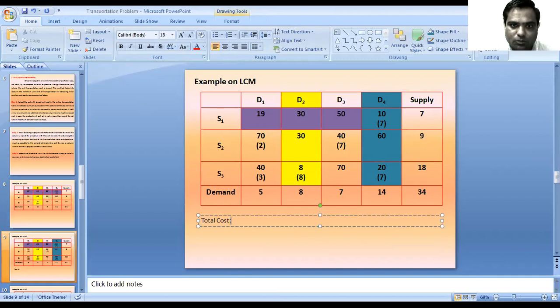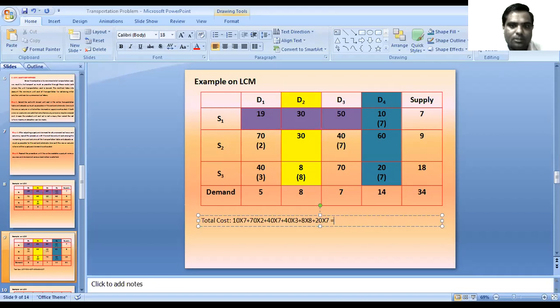Total cost. How to calculate the total cost? First is 10 into 7 plus 70 into 2 plus 40 into 7 plus 40 into 3 plus 8 into 8 plus 20 into 7.